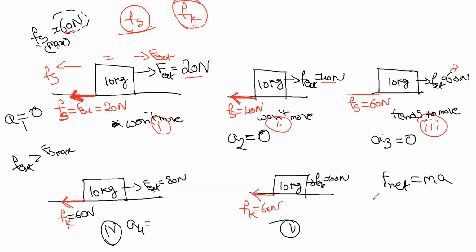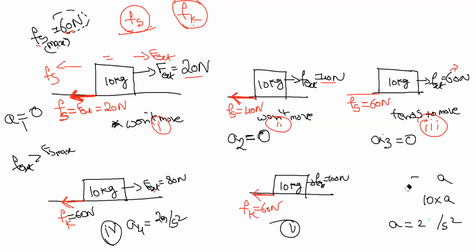When I talk about net force, you have to take all the forces together. So here it will be 80 Newton minus 60 Newton, minus 60 because of the opposite direction, should be equal to mass of the body, that is 10, into acceleration. So we get the acceleration as 2 meters per second square. When you apply a force of 80 Newton, the body will move at an acceleration of 2 meters per second square.